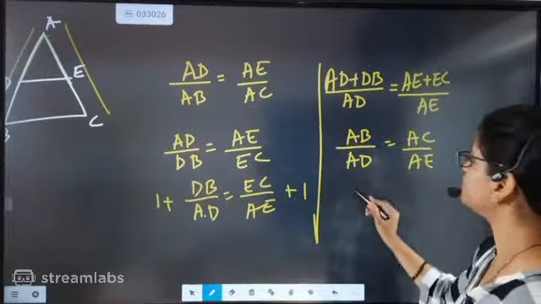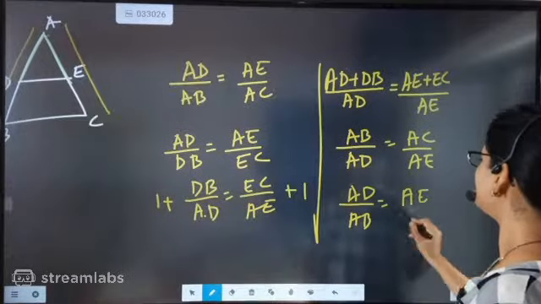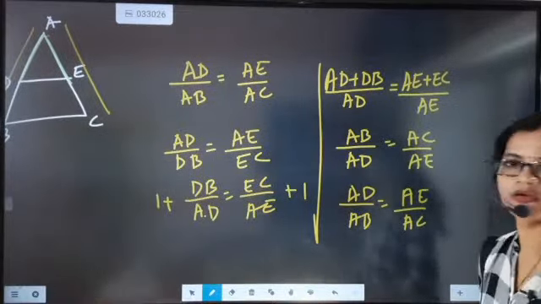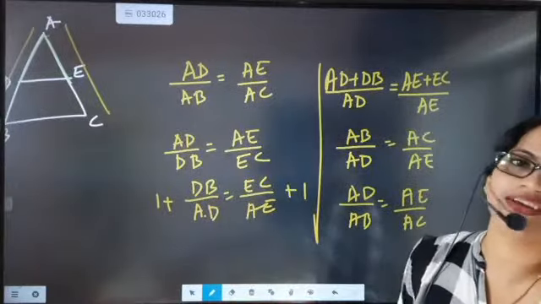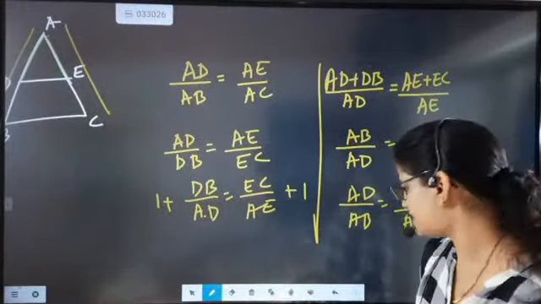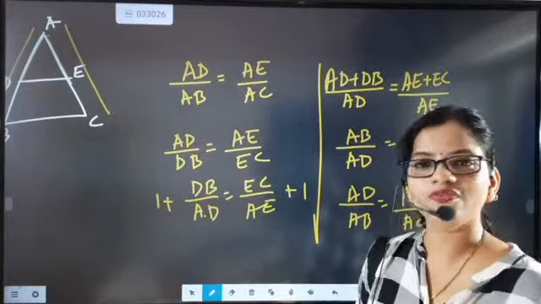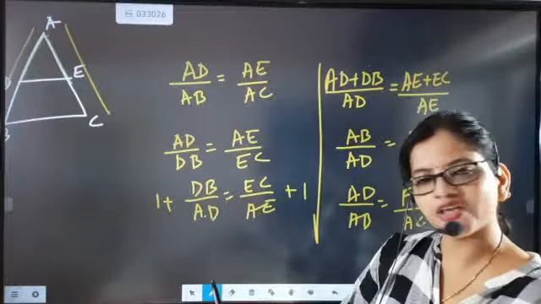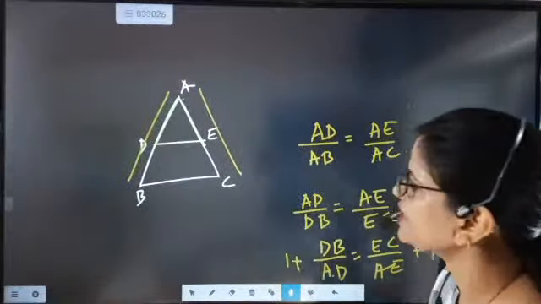Now return back to the proportion. It is coming AD by AB equal to AE by AC. So what have we learned? That by mere multiplication, addition, subtraction, we will be getting the ratio the same. So are we fools? Are we going to sit in the examination hall and play jumble games? No, we cannot play jumble games there. So what we can do here is apply a shortcut technique.